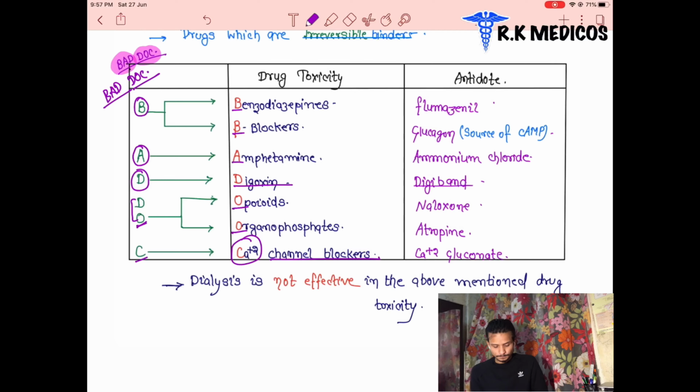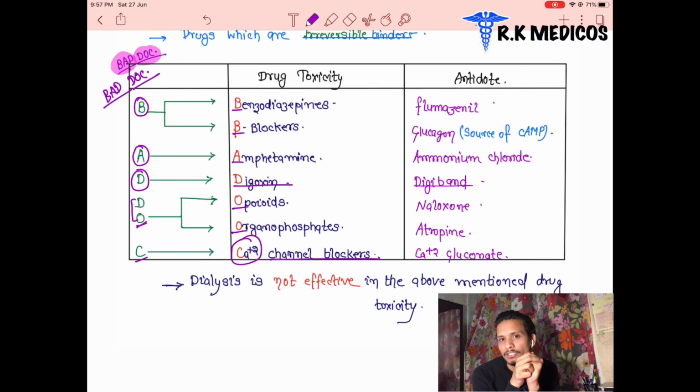So there are basically 6 drugs which are useful for us to memorize. Dialysis cannot be effective in these drugs. The first one is benzodiazepines, beta blockers for the B. A stands for the amphetamines. D stands for the digoxin. Another D and O, opioids and organophosphate, and C stands for the calcium channel blocker. We have antidotes for them. We can't use dialysis for their elimination.